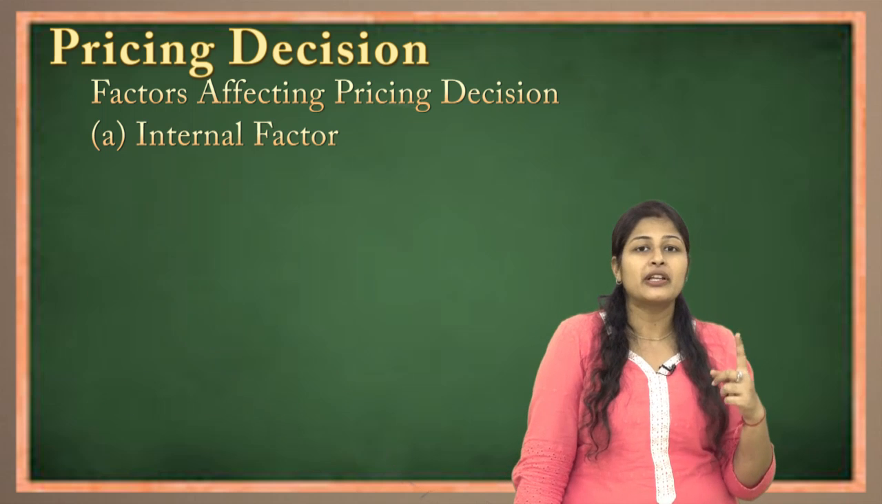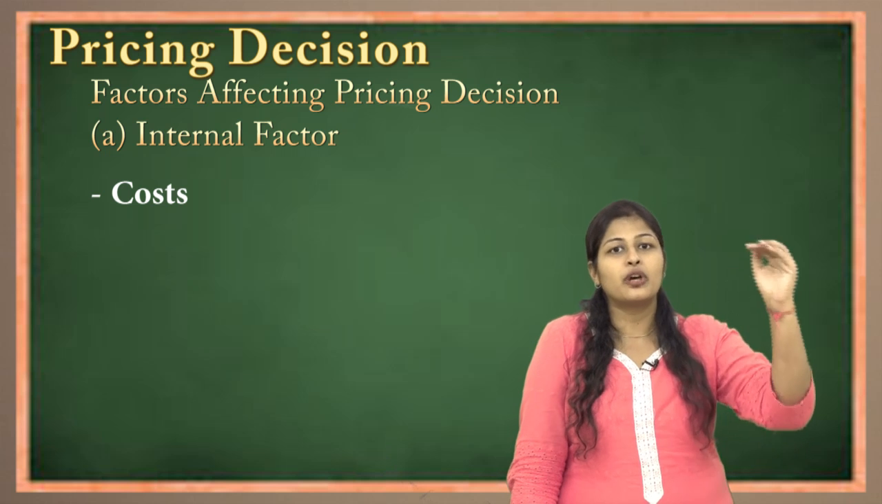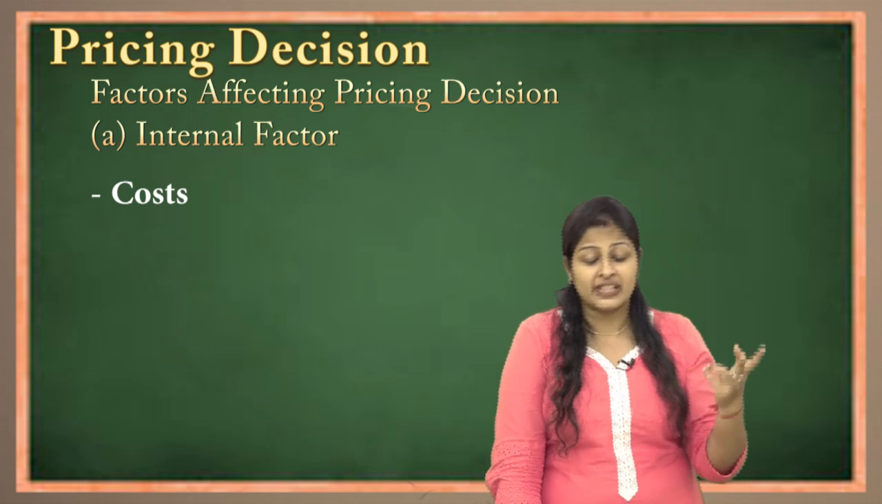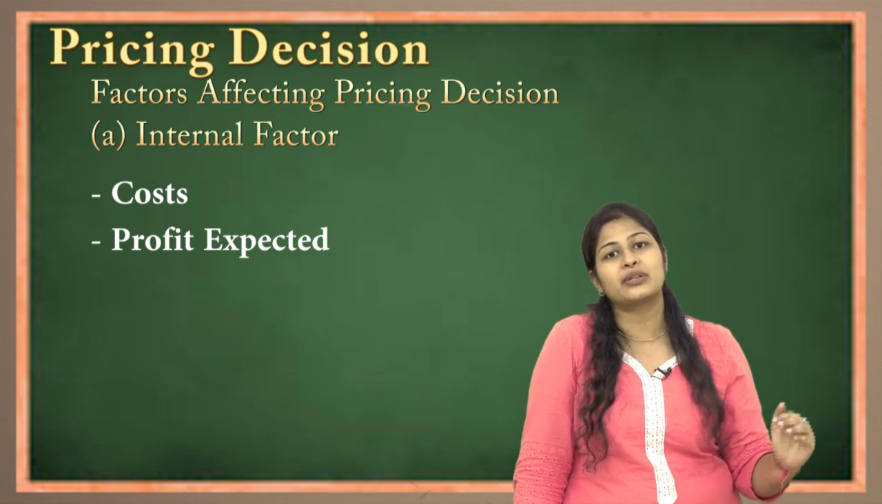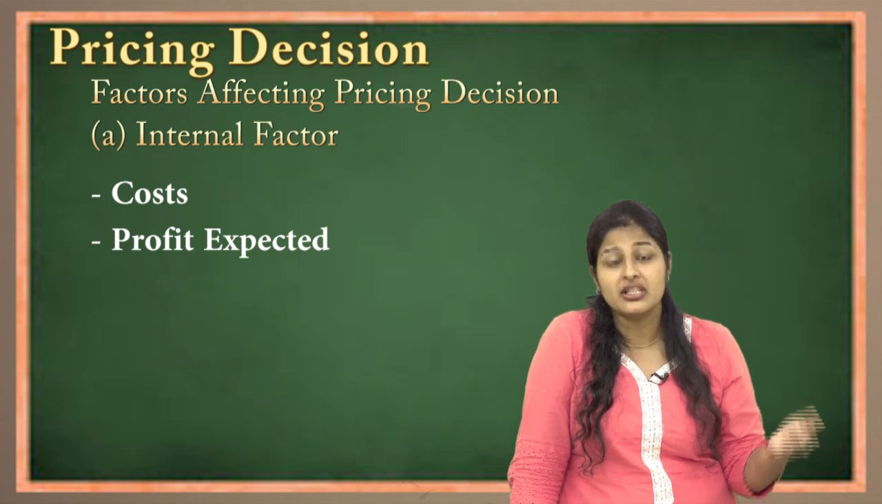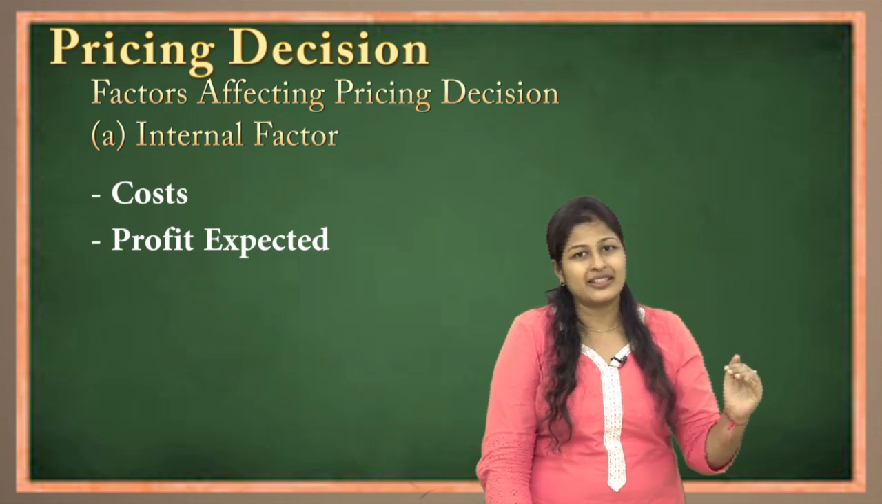Internal factors में सबसे पहला point आएगा cost. Yes, if the cost of production goes high, then definitely the price will go high. If I am able to control the cost, then the price can be reduced. Second point comes as the profit expected. If I expect a good amount of profit, then definitely the price will be high. If I expect that at least in the introduction stage और introduction stage में मुझे थोड़ा कम पैसा लेना है या कम profit कमाना है,